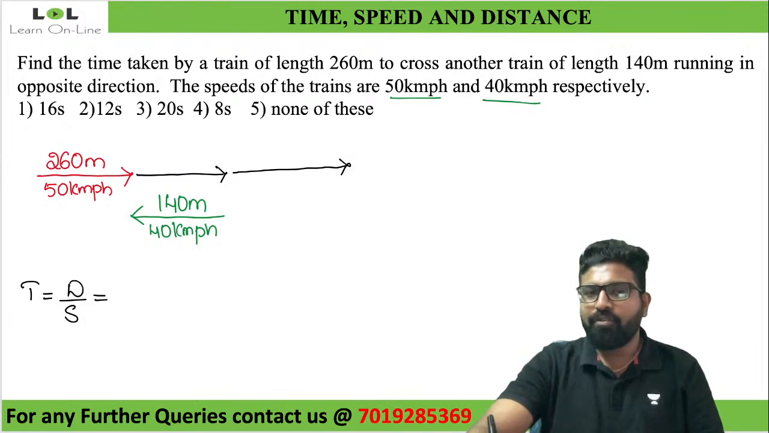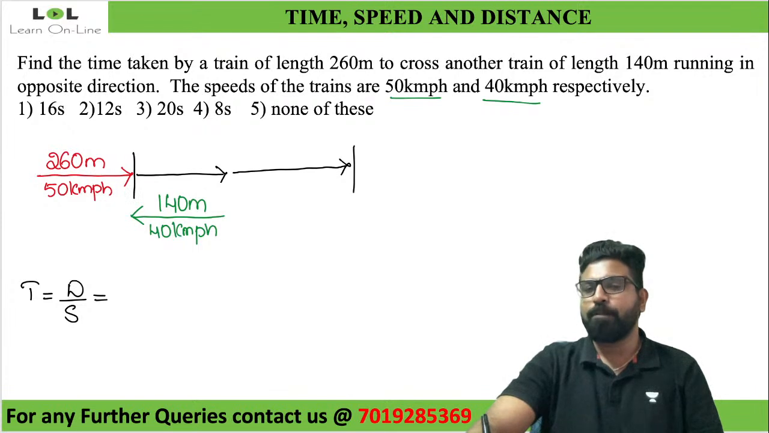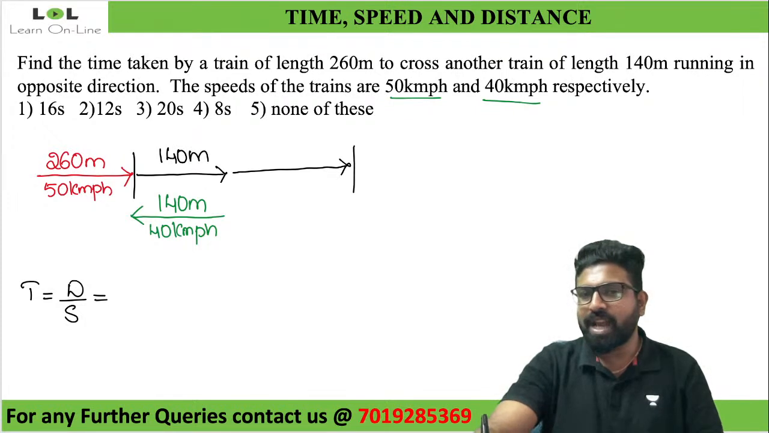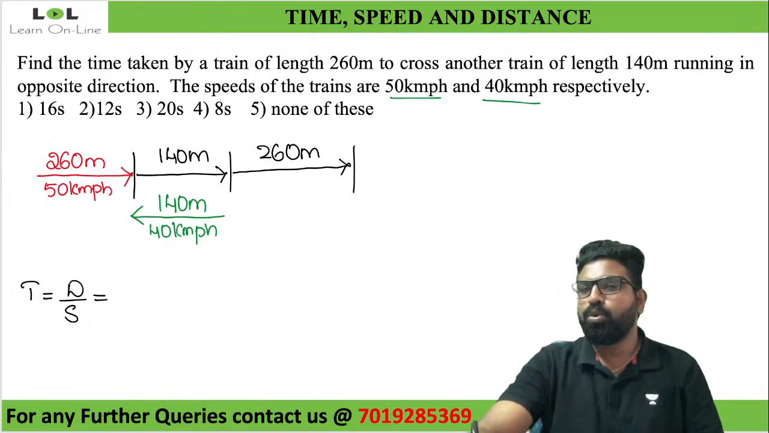So observe, from this point until this point, what is the total distance traveled? It is nothing but the length of the second train, which is 140 meters. From here to this point, it is the length of this train, that is 260 meters. Totally, how much has this train traveled? 260 plus 140, that is 400 meters. Look at this.